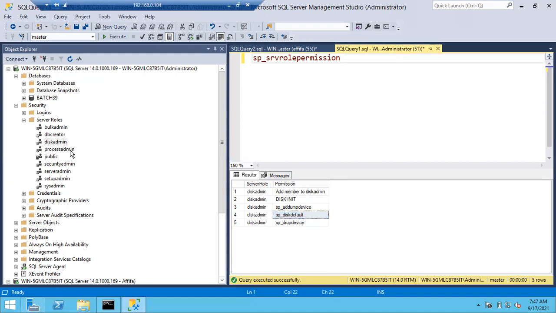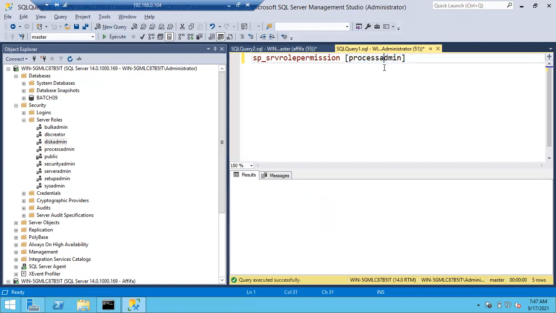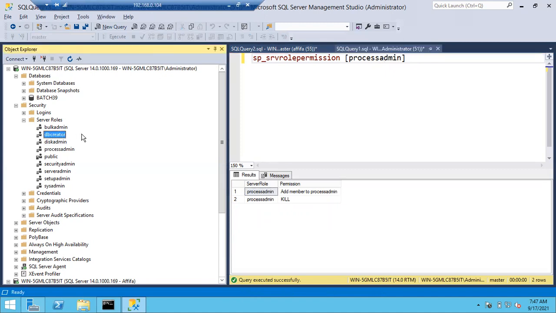So let me go with the process admin. What is meant by process? A member of the process admin role has two permissions. I have a question for all of you guys. Now Afifa is a member of the DB creator role, right? Afifa can create the database and drop the database. Apart from Afifa, who can do all those activities?